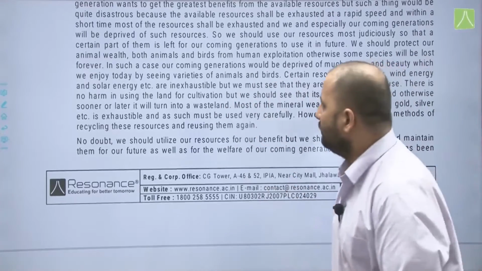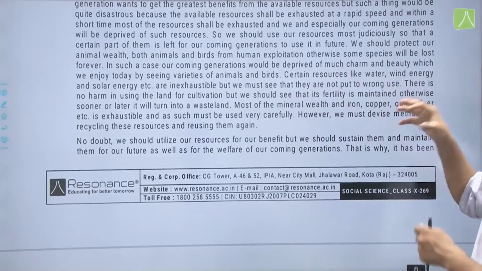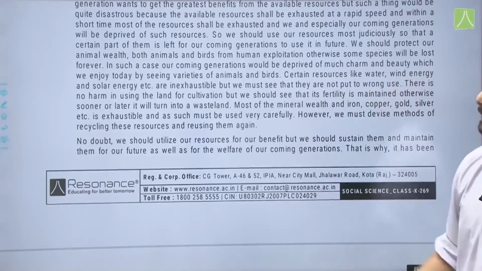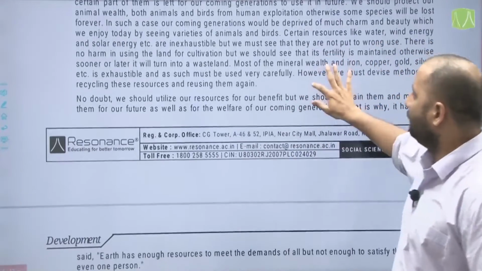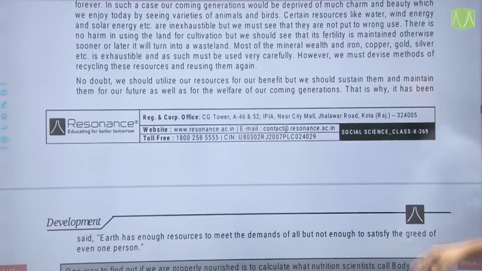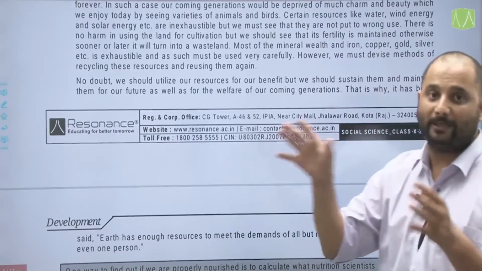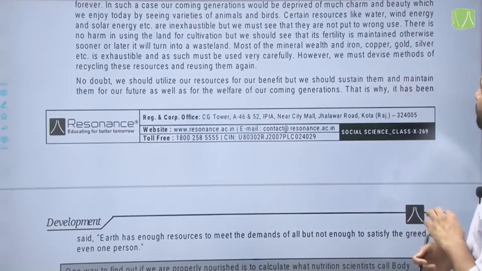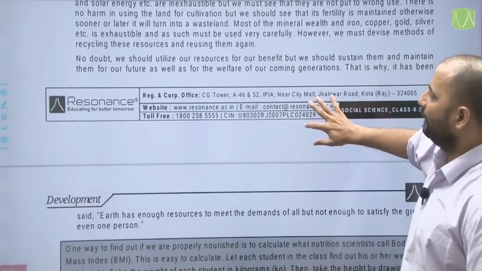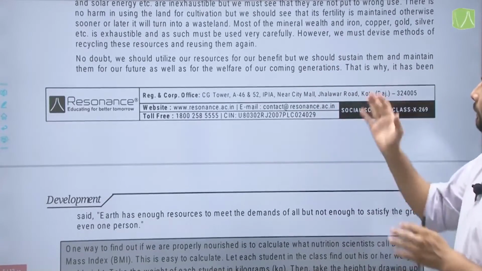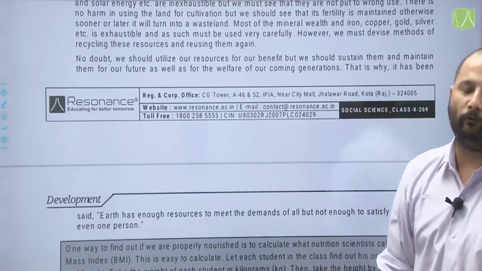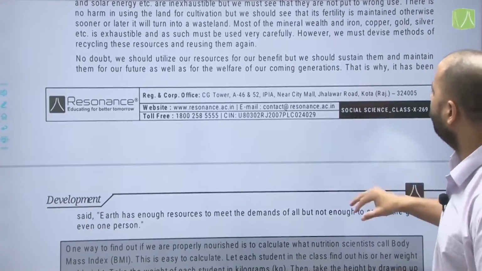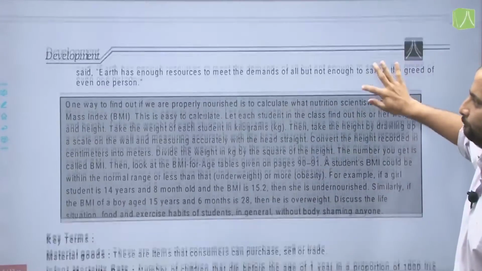There is no harm in using the land for cultivation, but we should see that its fertility is maintained, otherwise it will soon turn into a wasteland. And most of the mineral wealth, iron, copper, gold and silver, etc. is exhaustible, and as such must be used very carefully. So no doubt we should utilize our resources for our benefit, but we should sustain them and maintain them for our future as well as for the welfare of coming generations.